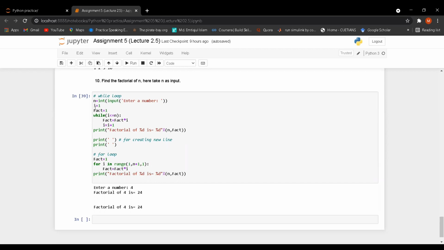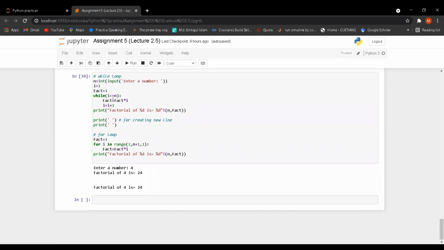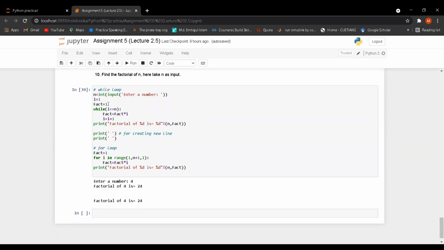So I have taken the initialization i is equal to 1 and I have taken a variable fact, that means my first factorial value is 1. After that I have taken the while loop with the condition i less than or equal to n. After that I have taken fact is equal to fact into i. Why have I taken multiplication? Since factorial is the multiplication of the numbers. The first value of fact is 1 and the initial value of i is 1, so 1 into 1 is equal to 1. So fact will store 1.